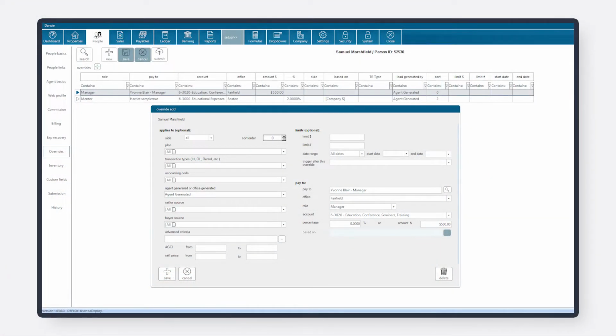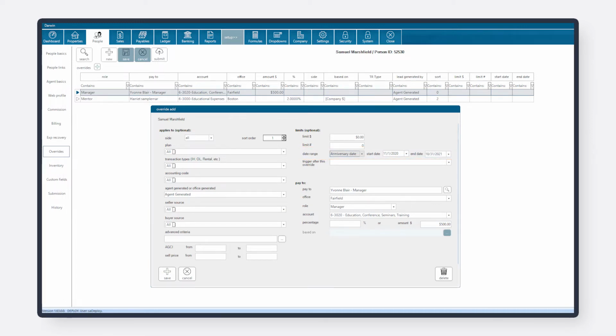Overrides can be limited. In fact, they are usually limited. With Darwin, you can limit an override to a fixed number of payments, or you could limit the cumulative total paid out on the override over time. You can even limit an override based on a date range.